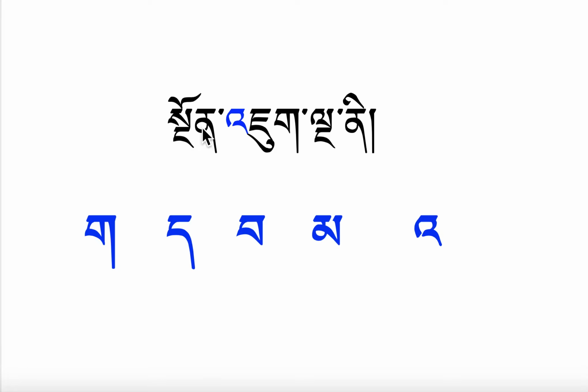This letter. What is this? This is Genjuk. Previously we learned there are how many letters? 10 letters called Genjuk. So now you can see na is one of the Genjuk. Na. Ka nga ta na. You remember? Na.